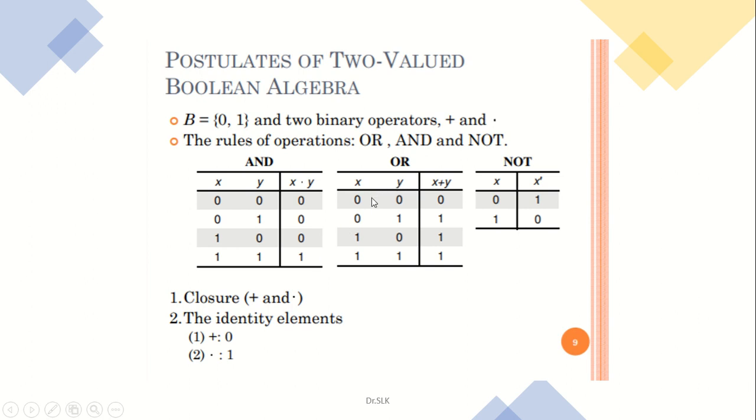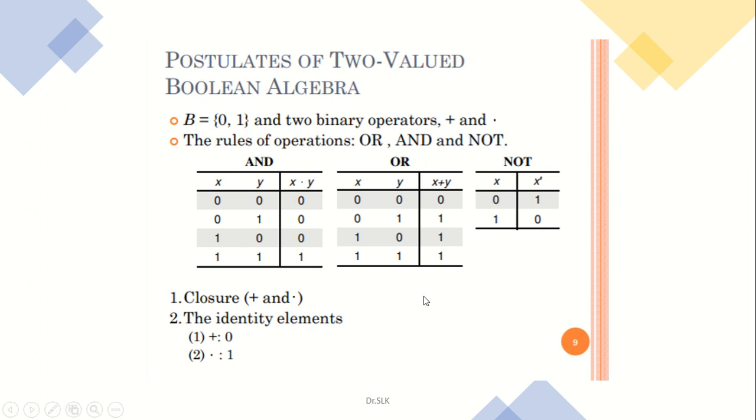For the OR operation, 0 plus 0 is 0, 0 plus 1 is 1, and 1 plus 1 is 1 0, where that 1 is the carry. That 1 you take as an end around carry and add it with the sum bit. For example, 1 plus 1 is equal to 1 0 as the answer. That 1 is called a carry. That carry is to be added with the sum bit of 0, so that 0 plus 1 will result in 1 only.